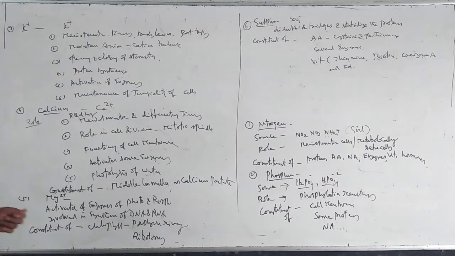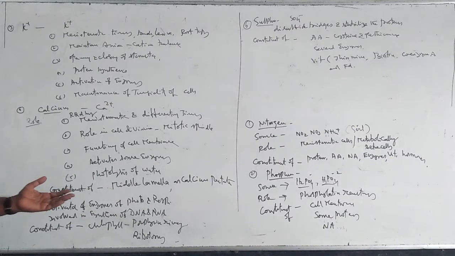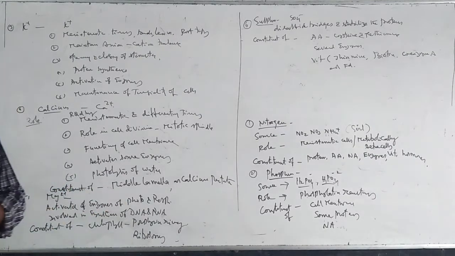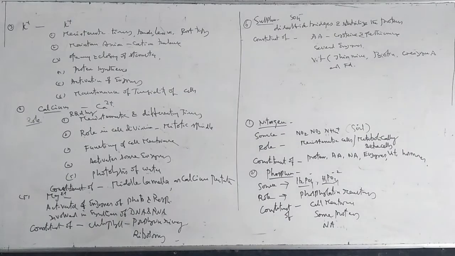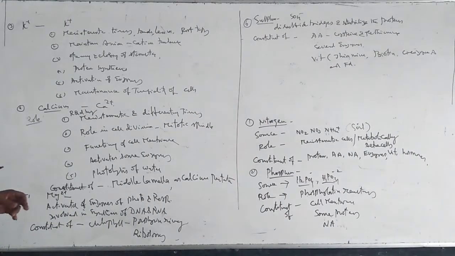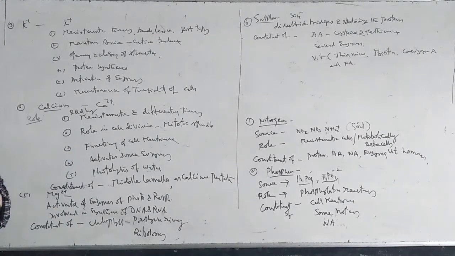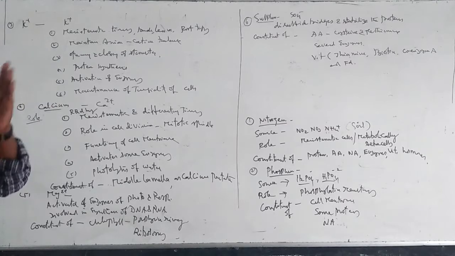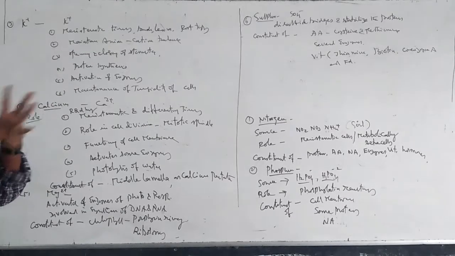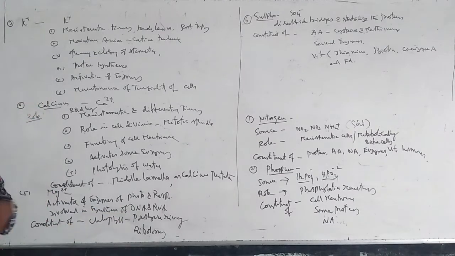Regarding its role, it acts as an activator of many types of enzymes which are involved in photosynthesis and respiration, and it is also involved in synthesis of DNA and RNA. And magnesium is a constituent of chlorophyll molecules. In the chlorophyll molecule, there is a porphyrin ring, and for the formation of the porphyrin ring, magnesium is required.